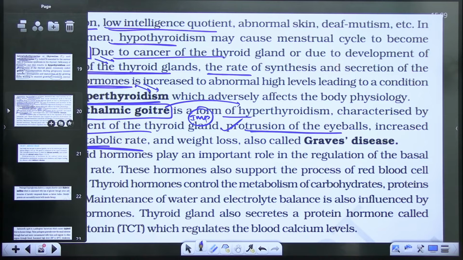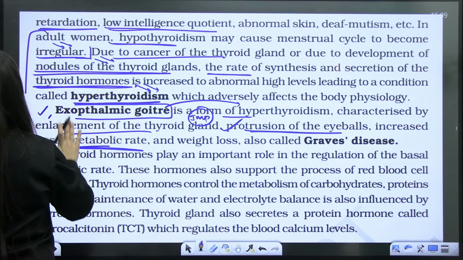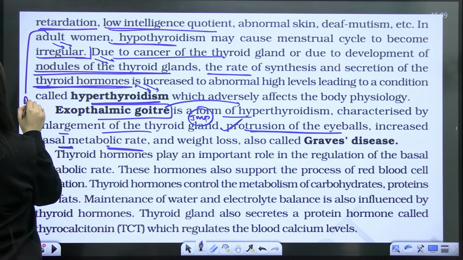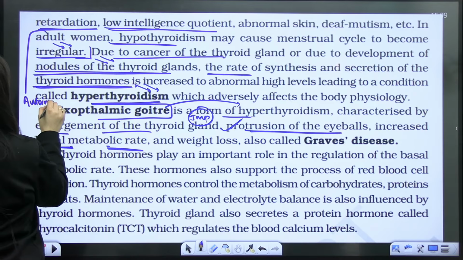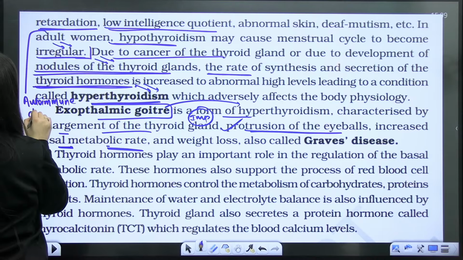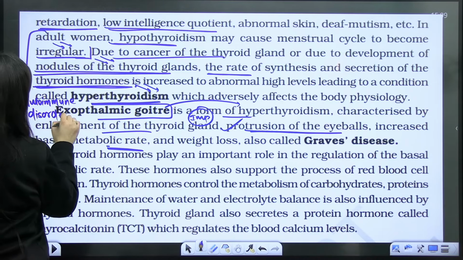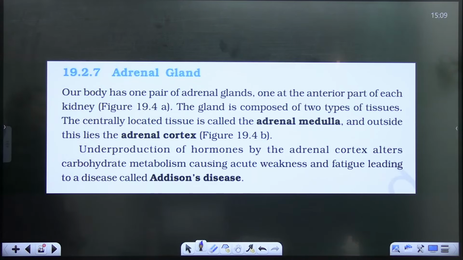Now let's move to the disorders of the adrenal gland. Graves' disease is also an autoimmune disorder. You can just mark it. It is also an autoimmune disorder. So next is the adrenal gland and the disorders associated with it. Okay, so let's discuss that.